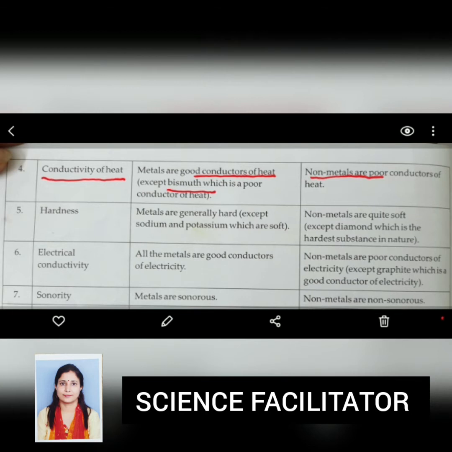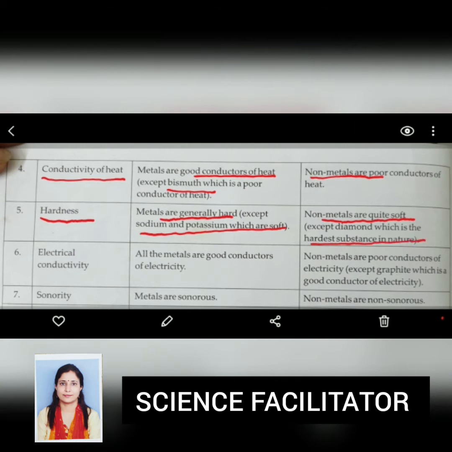Fifth property of metals and non-metals is the hardness. You have seen all the metals in your surrounding like iron, silver, gold, they are very hard. Except sodium and potassium metal, you will see in lab, they are so soft they can be easily cut with knife. But non-metals are quite soft. But diamond is the only non-metal which is very hard. It is the hardest substance in nature.